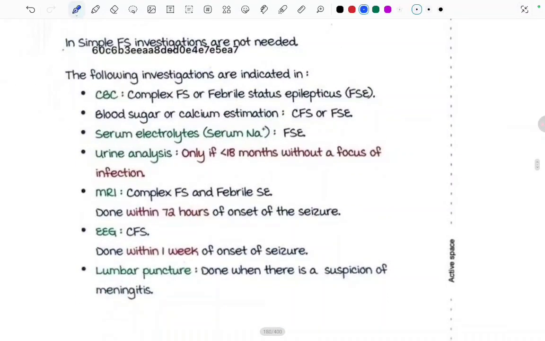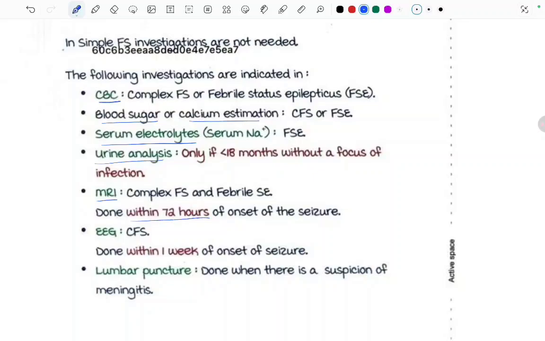First one is the CBC. In complex febrile seizure or febrile status epilepticus, blood sugar or the calcium estimation needs to be done. There should be serum electrolytes and urine analysis only if less than 18 months without a focus of infection. MRI in complex febrile seizure and febrile status epilepticus should be done within 72 hours of the onset